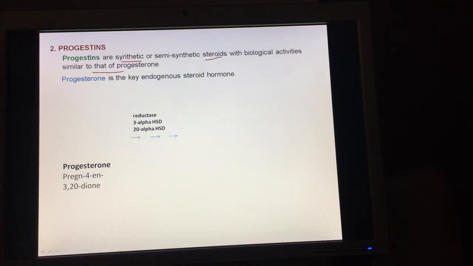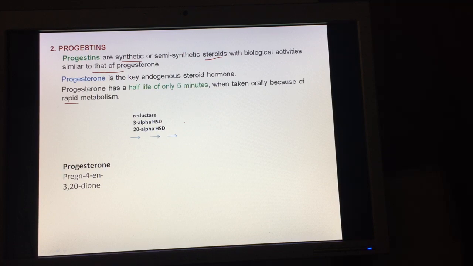It is a key endogenous steroidal hormone. Now, as we have also discussed, this progesterone is also required for spermatogenesis in the males. However, again, like estradiol, this progesterone also has a very short duration of action. In fact, the half life of this is only about 5 minutes when taken orally because of the rapid metabolism. So here also we can see that, similar to estradiol, this progesterone cannot be administered or taken by the oral route.